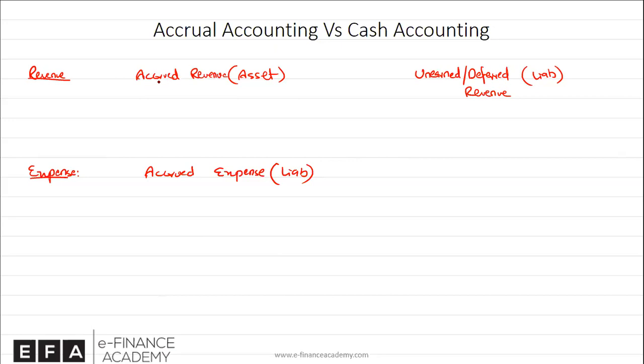The cash will be there in the future. So accrued revenue means you are going to receive cash in the future. Accrued expense means you're going to pay cash in the future. That's why this is a receivable and this would be a payable. On the other hand, when you pay in advance, it's called prepaid expense, and that is your temporary asset. And with this, we are done with our intro part.